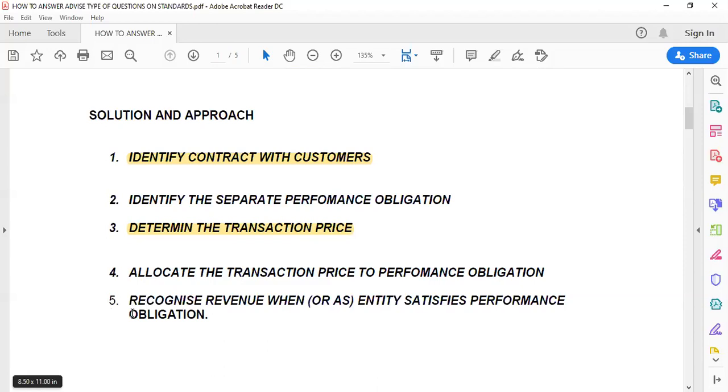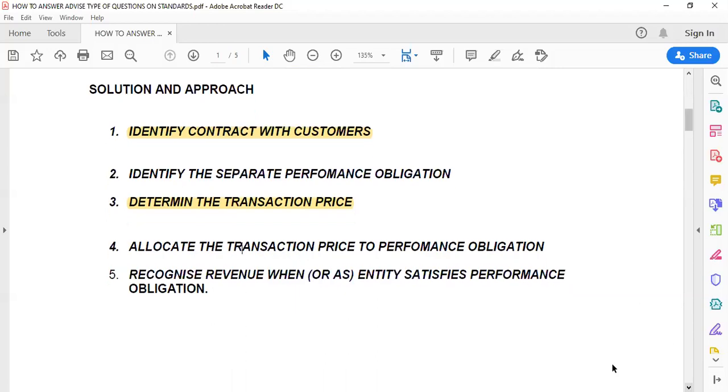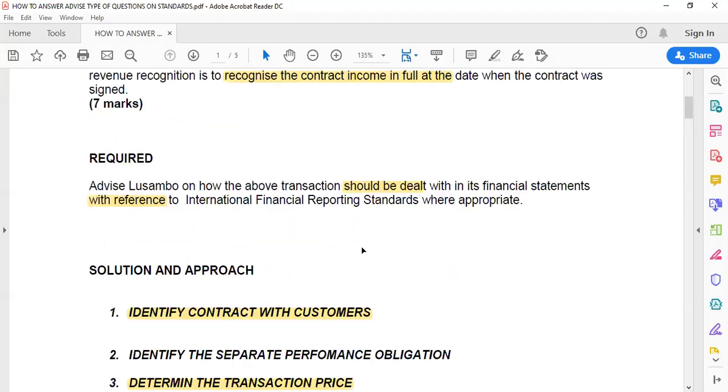You get my car on hire and also want me to fix your tire. I only recognize revenue when I fix your tire. If I don't fix your tire, even though there's a contract existing, there's no revenue there because I've not delivered my obligation to you. So that's how you can quickly answer an advice type of question in the exam on the standards.